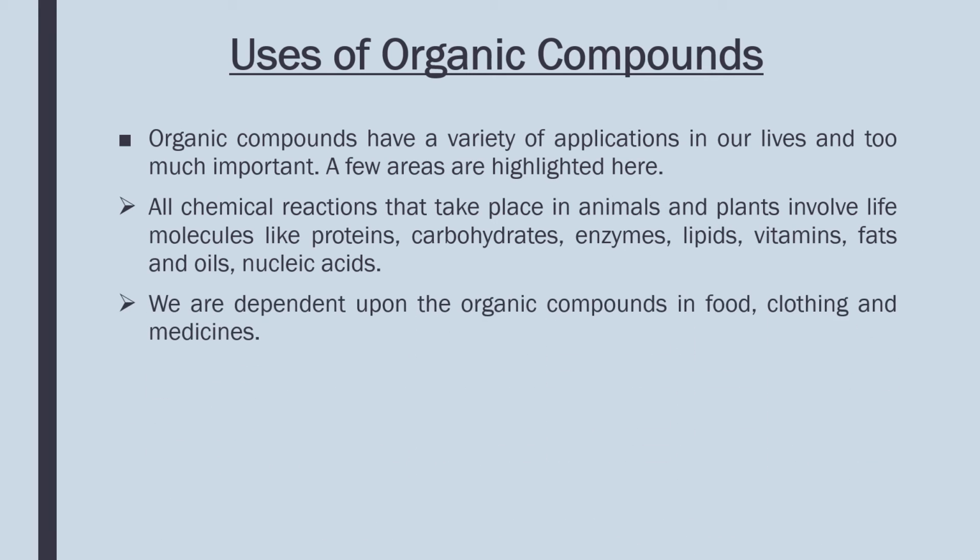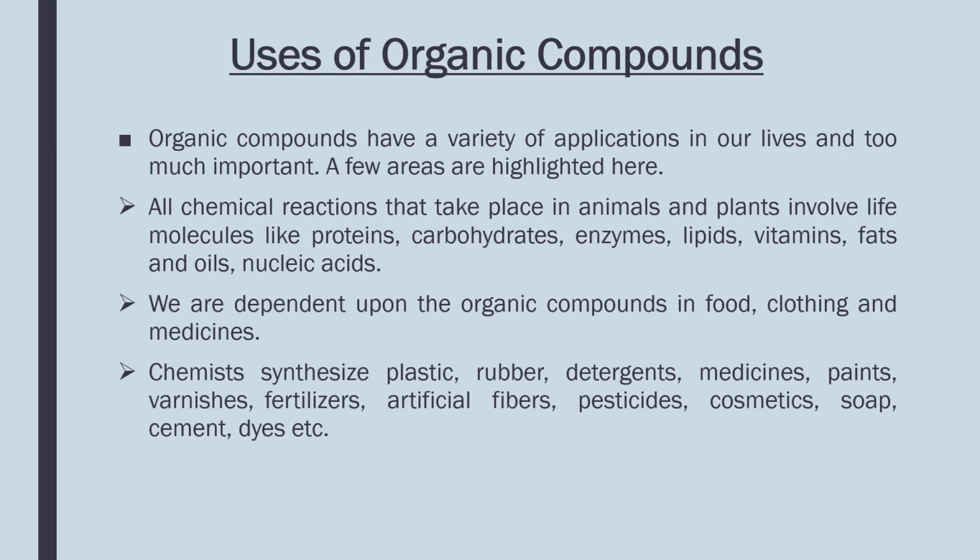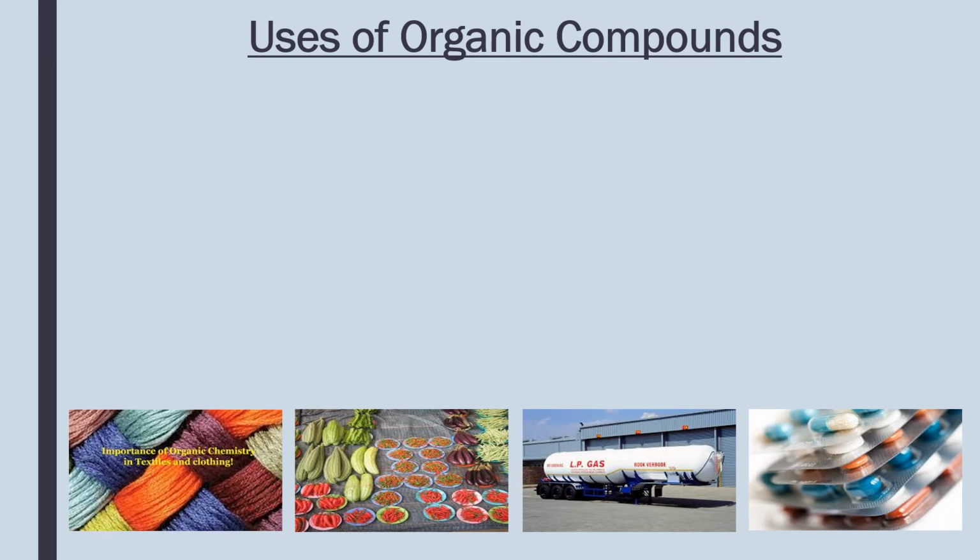So we are dependent upon organic compounds in food, clothing and medicines. Chemists synthesized many organic compounds: plastics, rubbers, detergents, medicines, paints, varnishes, fertilizers, artificial fibers, pesticides, cosmetics, soaps, cement, dyes. They are used in daily life.